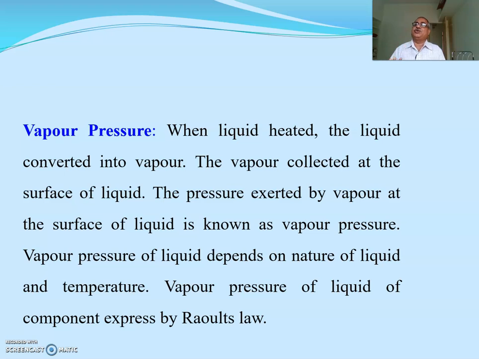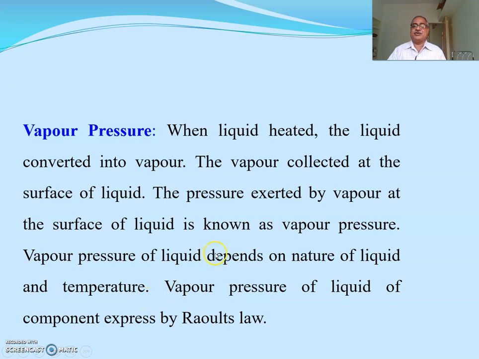That pressure is known as vapor pressure. The pressure exerted by vapor at the surface of a liquid is known as vapor pressure. And the vapor pressure of a liquid depends on the nature of the liquid and temperature.